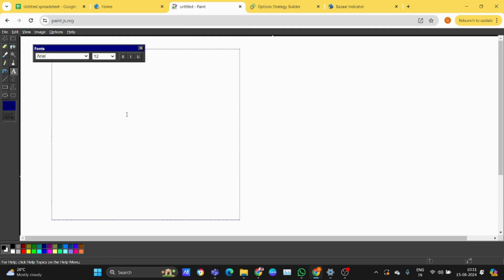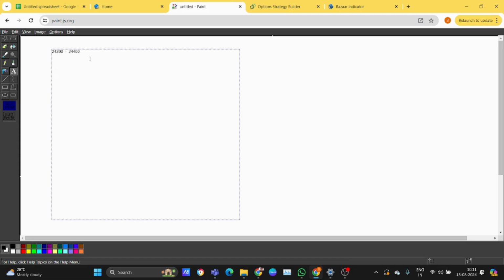Suppose the market is around 24,200 to 24,400 in a range.